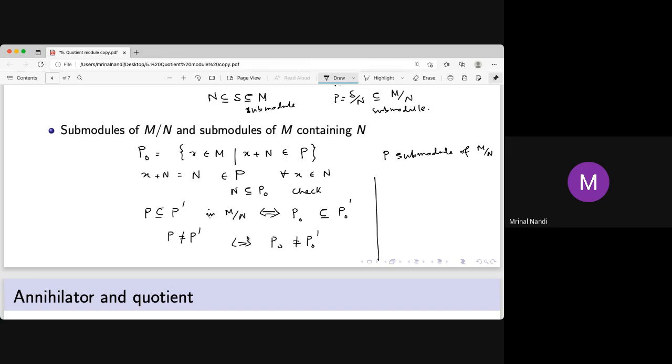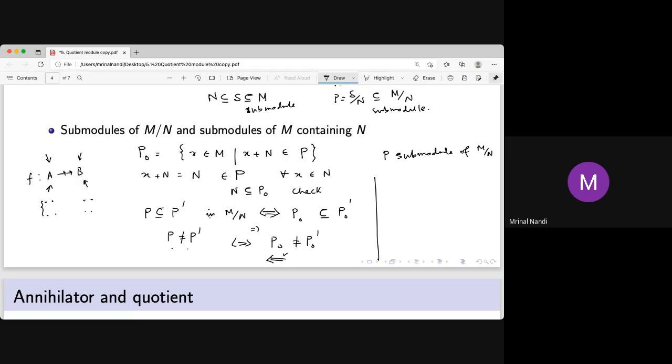To show something is a bijection, you have to check four different things. Number one, for every element of A you have a corresponding element of B. Number two, for every element of B there is a corresponding element of A. And if two elements are different in A, then they should be different in B, and if they're different in B, then they should be different in A. Already we proved these last two parts, because different in M mod N is different in M, and if different in M, then different on this side is implied. So these two are injectivity and onto.